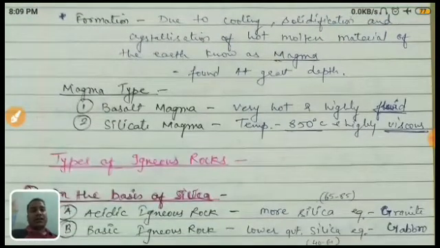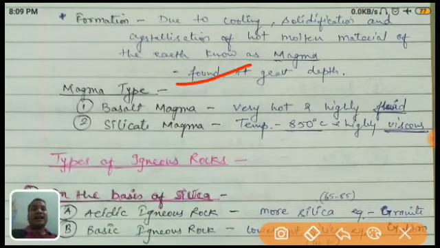This magma is found at a very great depth, as I already explained. Inside the earth, there is a liquid material called magma, very hot liquid material, present at great depth. Because if it were on the surface, how could we survive? That's why it is at great depth. And due to volcanoes, or through the cracks of the earth crust, this magma comes out in the form of a volcano.